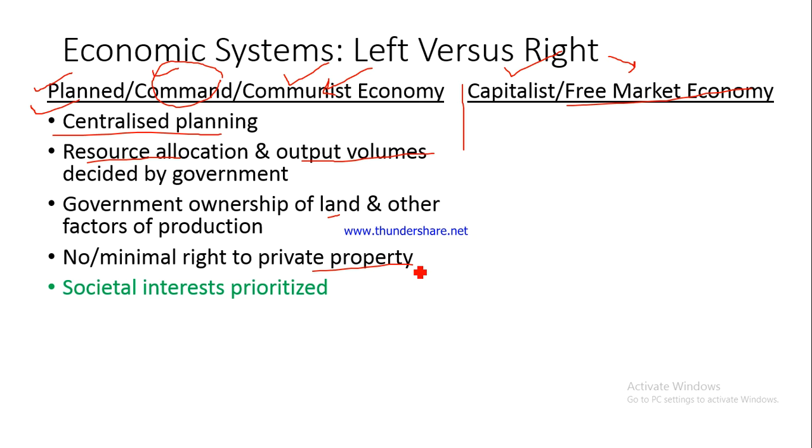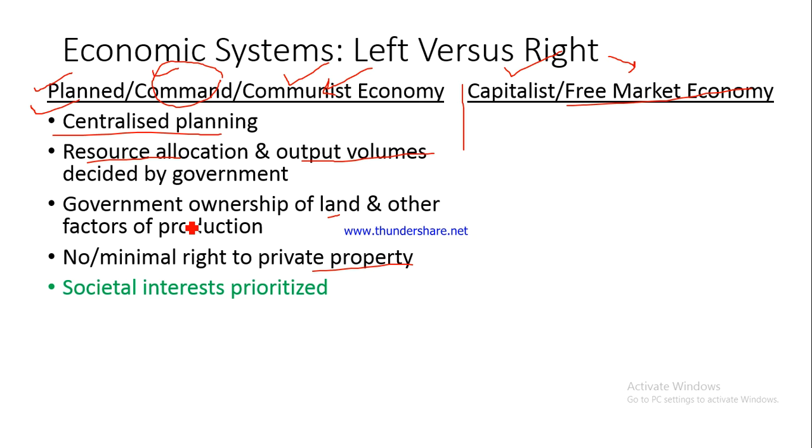Now what is good about these kinds of economic systems? I'll be talking about the good aspects in green color and the bad aspects in red color. First thing is societal interests are prioritized. The government decides how much to produce and what to produce depending on the interest of the society. For example, if it is felt that the people require coal, people require electricity, and it is very important for the people to have electricity, then what will the government do?